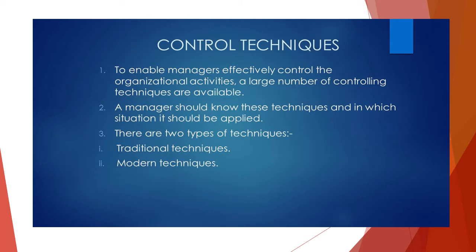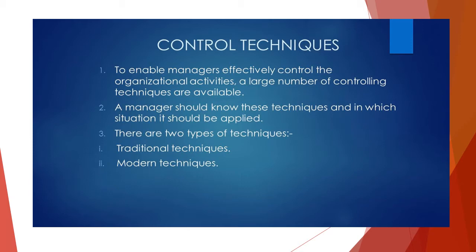So we will talk about the controlling techniques. Why do we have these controlling techniques? The reason is to effectively control the organizational activities, and also we have to look at what techniques are available and which technique is more suitable in order to control the organizational activities. We can choose the particular technique.